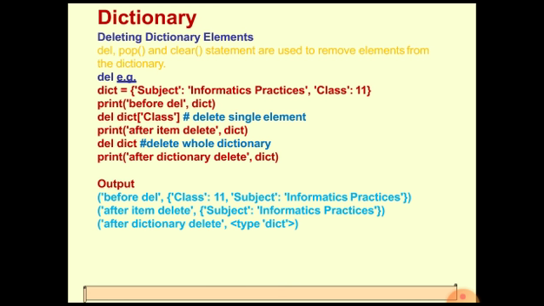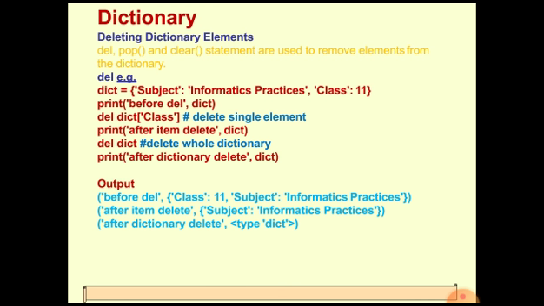Then we use the del statement. First, we are deleting only a single element, the one which has the key class. So we write del, then dict, and within square brackets class. Here we specify the specific element by specifying its key.